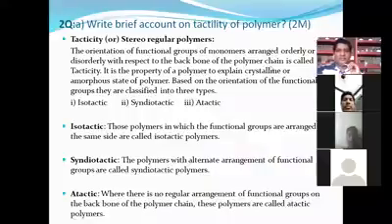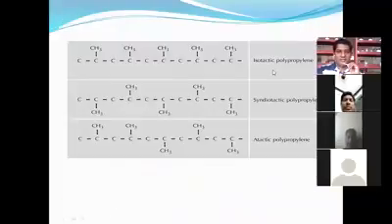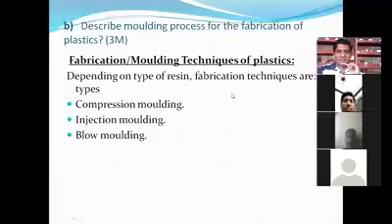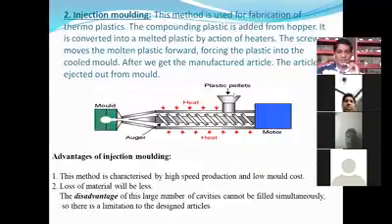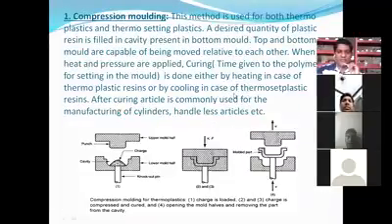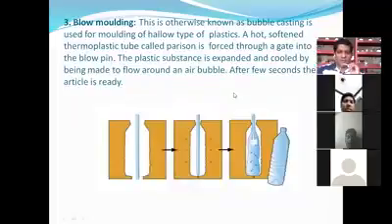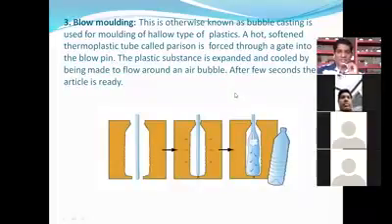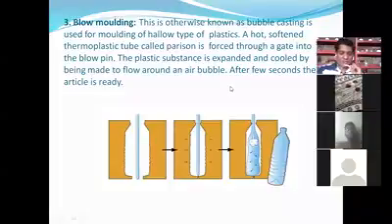Now see, in the previous class we have discussed the compression molding method, the injection molding method, and the blow molding method, where the plastic is converted into articles. In our previous class we have discussed how the plastic is converted into an article.